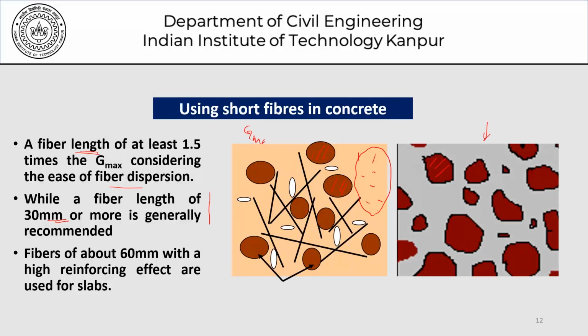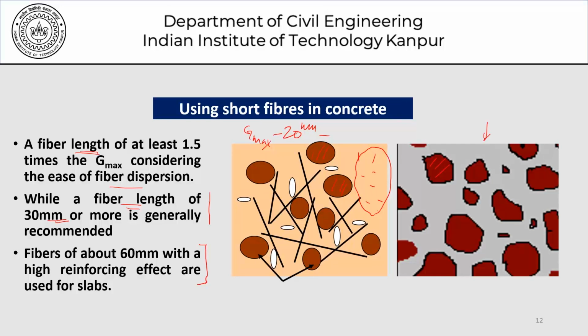Now this 30 mm is coming from 1.5 times 20 mm. So we generally use a nominal maximum size of aggregate of about 20 mm as far as reinforced concrete is concerned, and therefore a fiber length of 30 millimeters is often considered a benchmark as far as using fibers in concrete is concerned. Fibers of about 60 mm have a high reinforcing effect used for slabs. The kind of fibers that we use, what should be the length, what should be the diameter, all that also depends on the member that you're using it in.